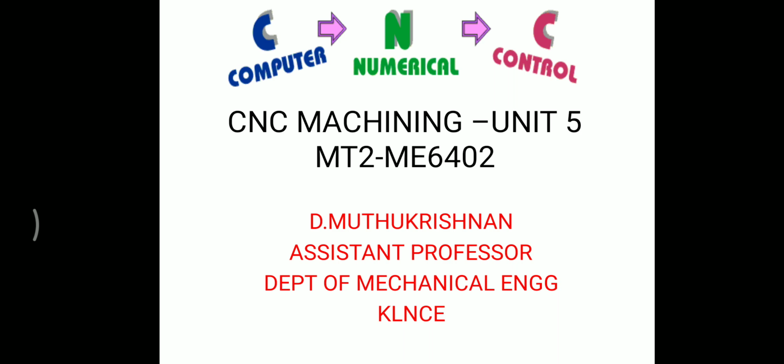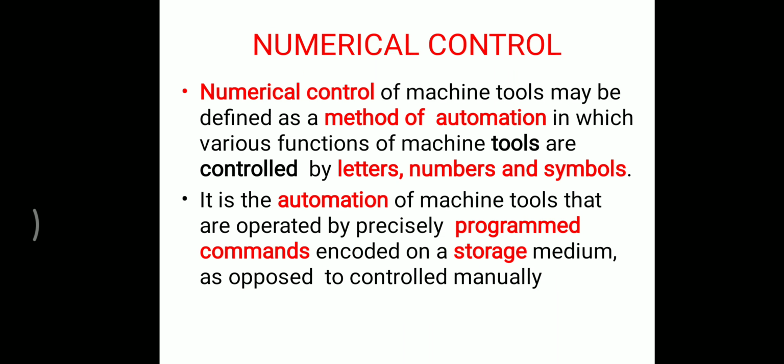So what is numerical control? Numerical control of machine tools may be defined as a method of automation in which various functions of the machine tools are controlled by letters, numbers and symbols. It is the automation of machine tools that are operated by programmed commands, which are encoded in a storage medium, as opposed to being controlled manually.